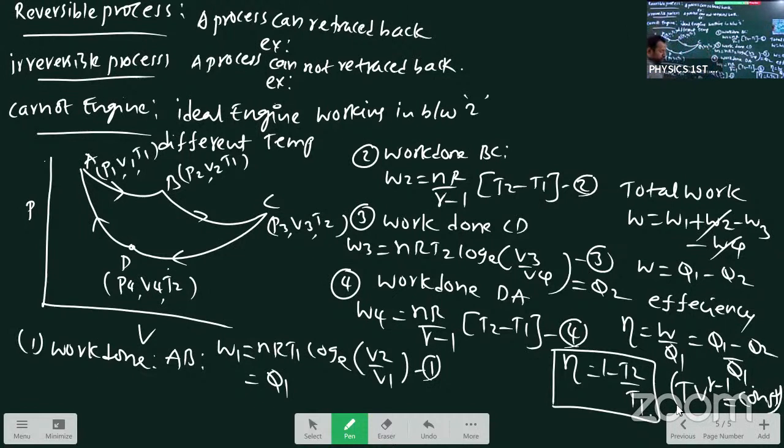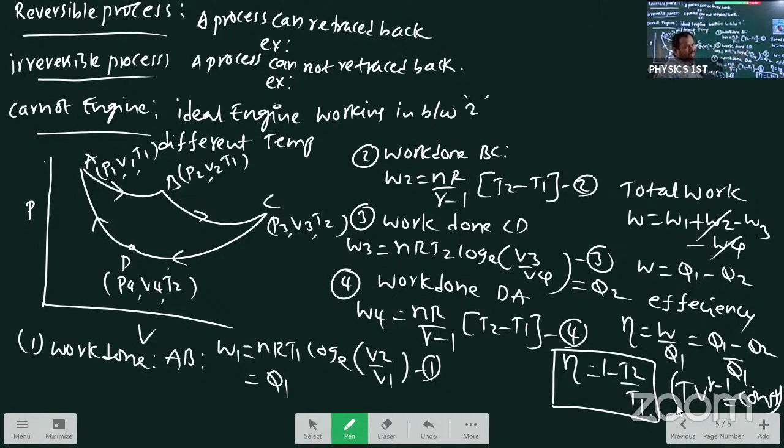Just what they are watching, annual examination, otherwise upcoming supplementary examination, they are watching scheme of evaluation points, student. This one, first statement, reversible process definition, example over. They are watching reversible statement with example, irreversible process with example over 2. Then after Carnot engine, this diagram, indicated diagram, graph. Then after all 4 work done equations, they are watching these steps only.